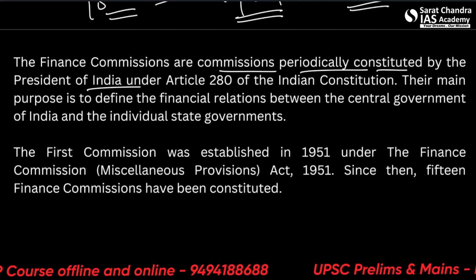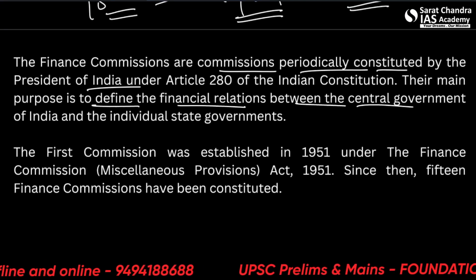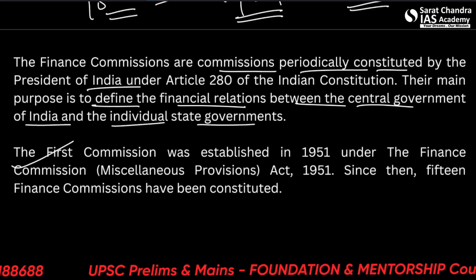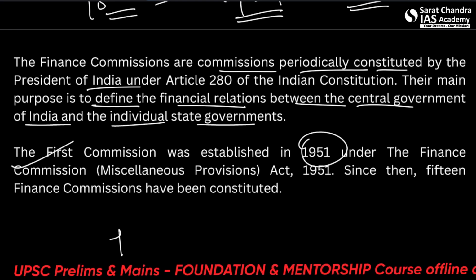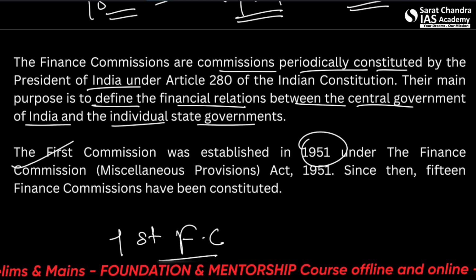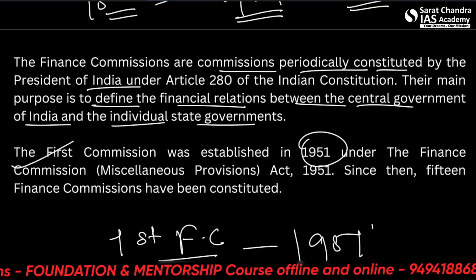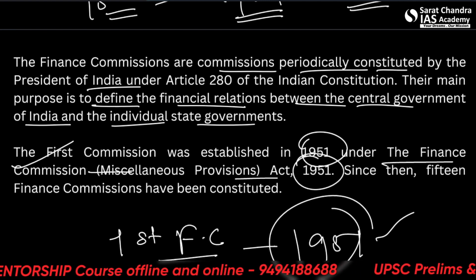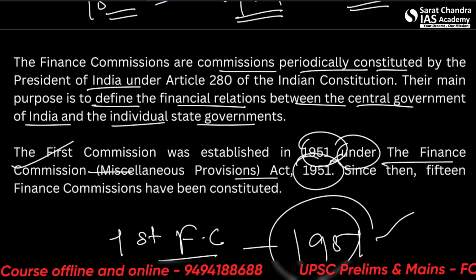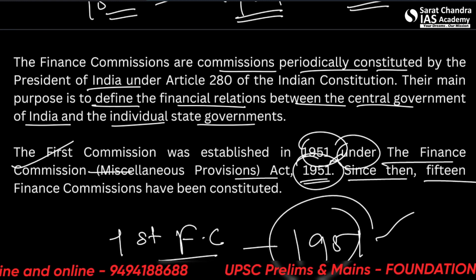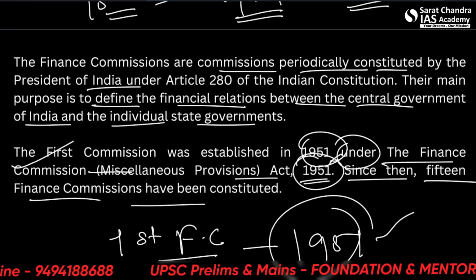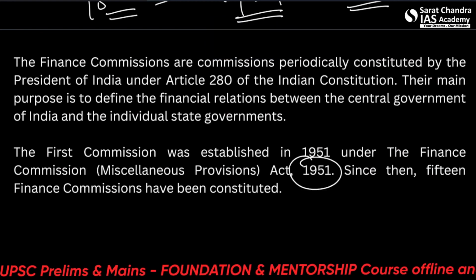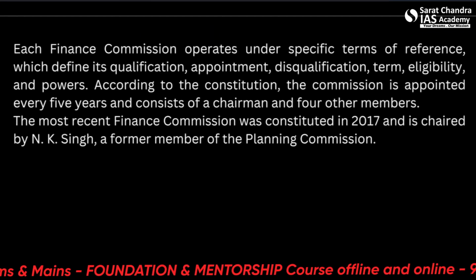The main purpose is to define the financial relation between the central government of India and the individual state governments. The first commission was established in 1951 under the Finance Commission Miscellaneous Provisions Act 1951. So it's a statutory body. Since then, 15 finance commissions have been constituted. It's mentioned in the constitution, but an act was there under which it has been formed.